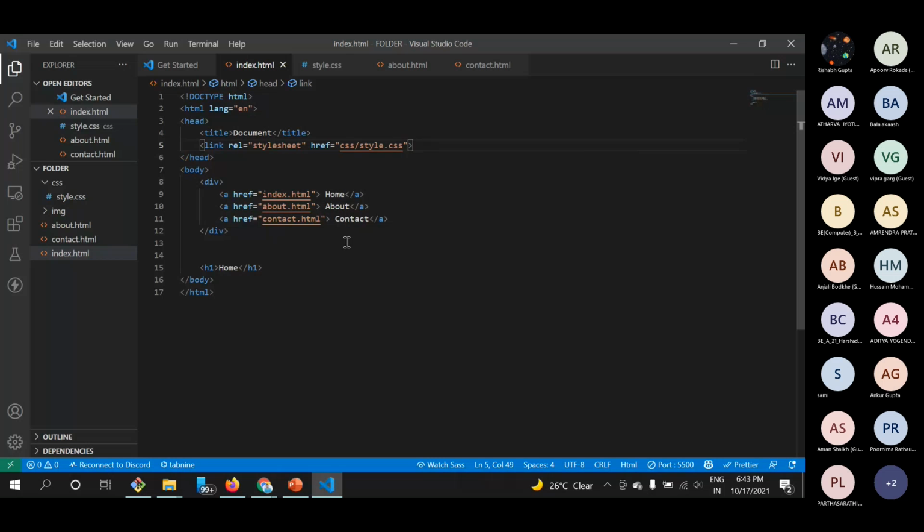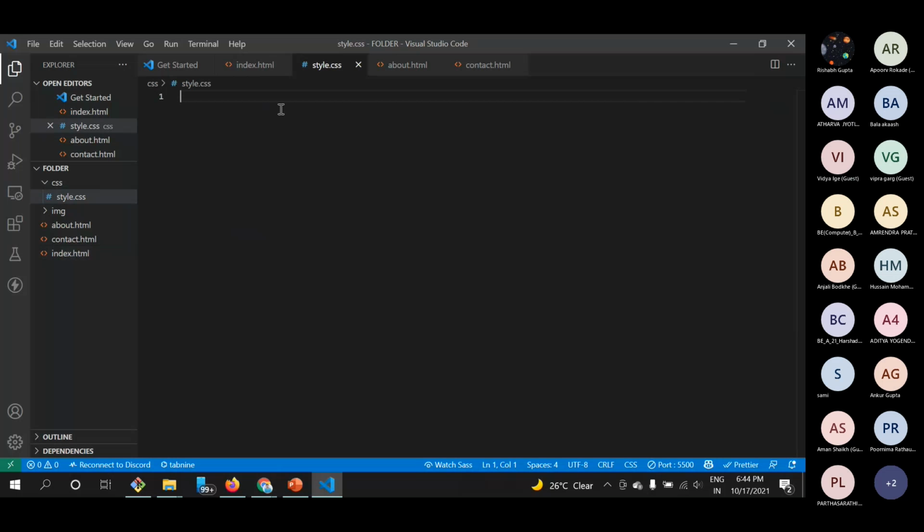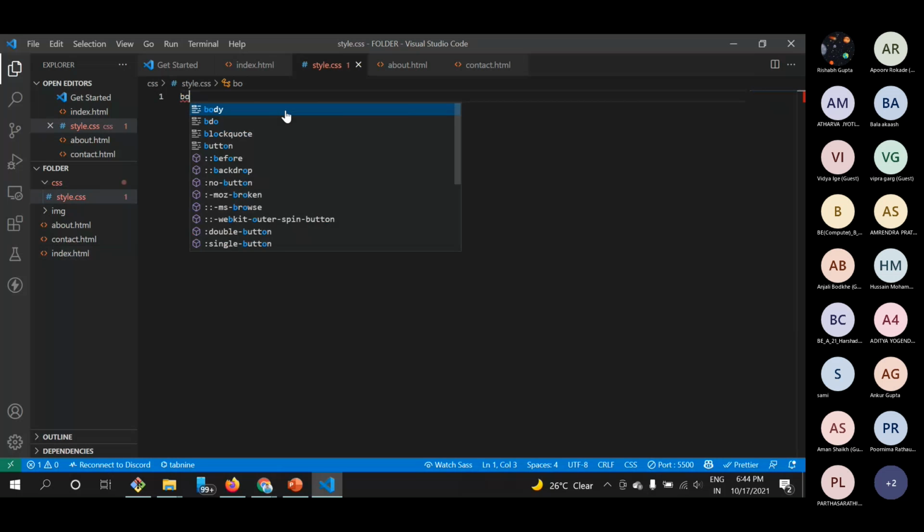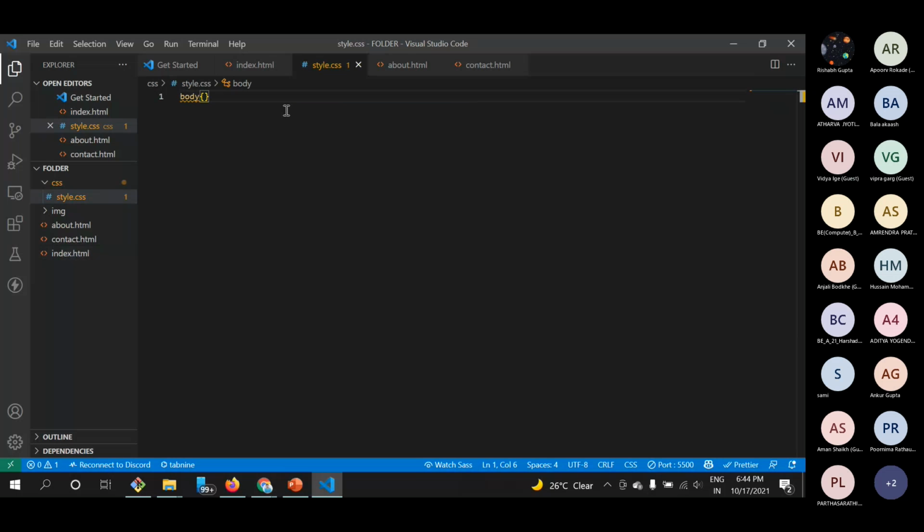If I want to see if it's working or not, I will do something like just body tag. I have changed the background color.